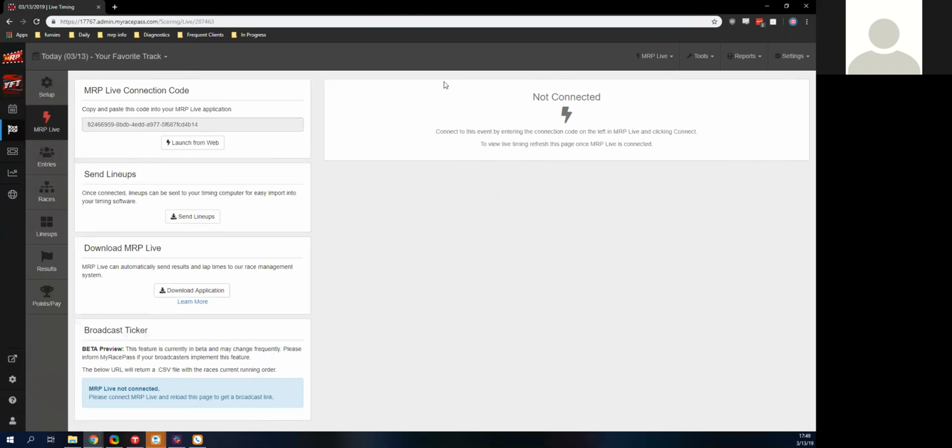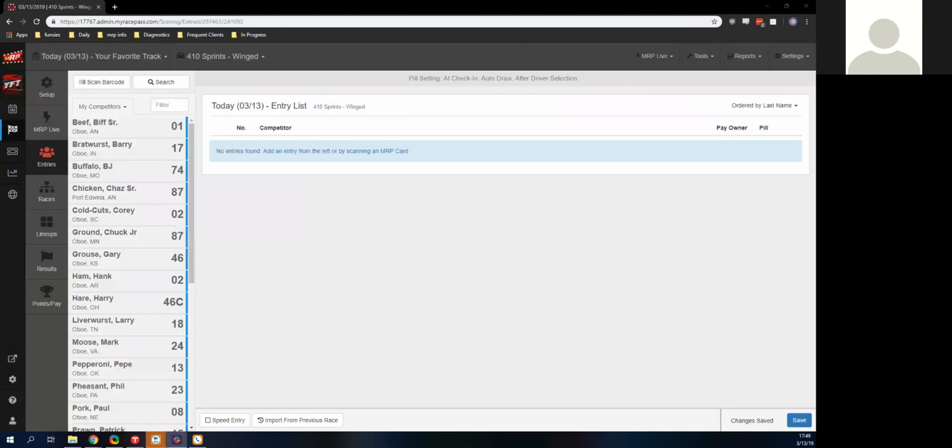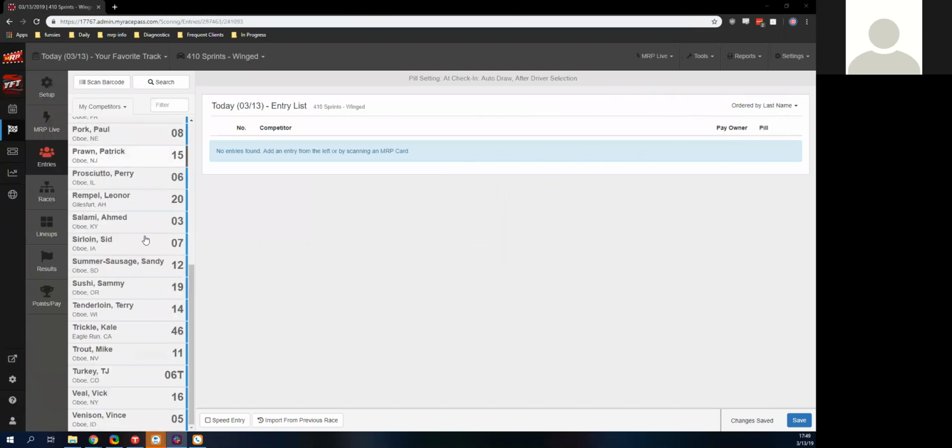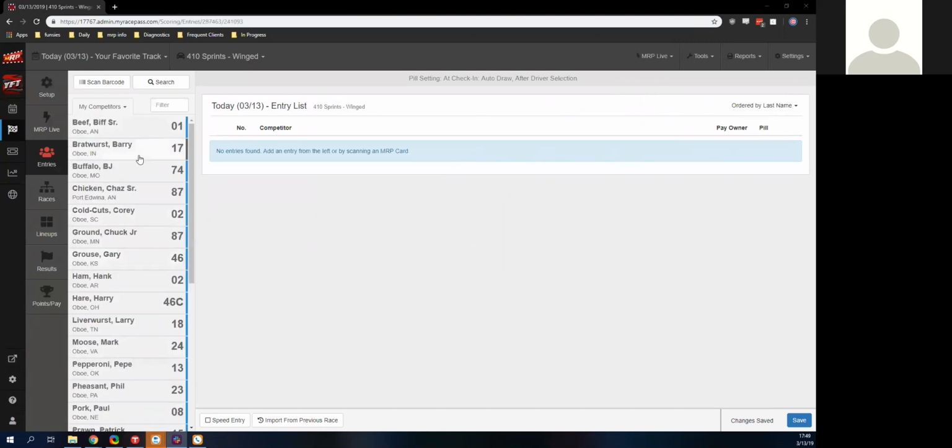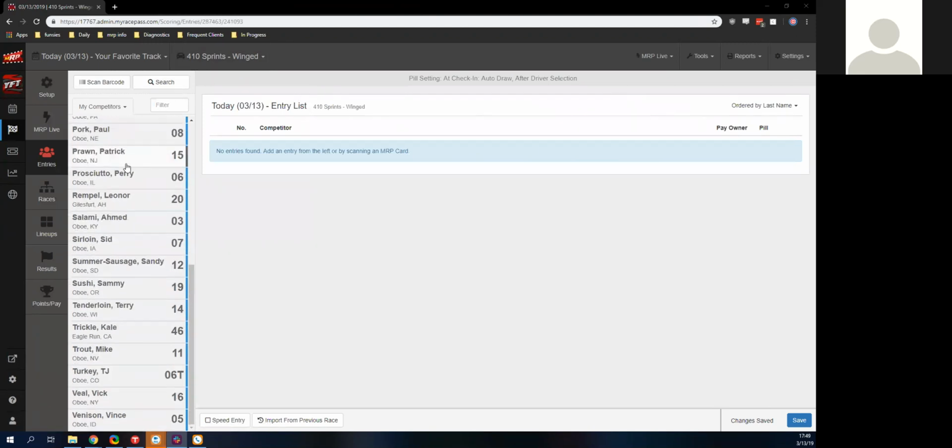We can actually view that timing right from here as well. So we're going to move right down, moving right along. And right here, we have a list of all of our drivers in this class. I know this isn't a WISSOTA class, but we can just pretend here for a bit. But you will have your list of drivers.